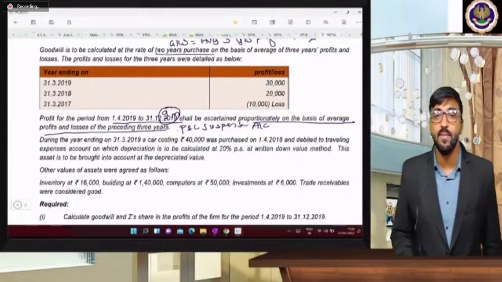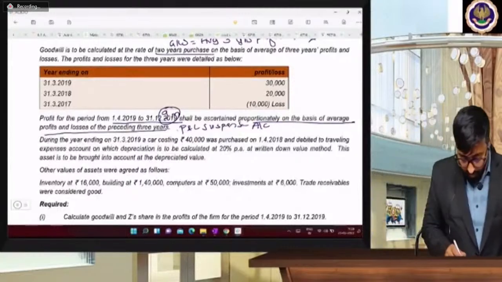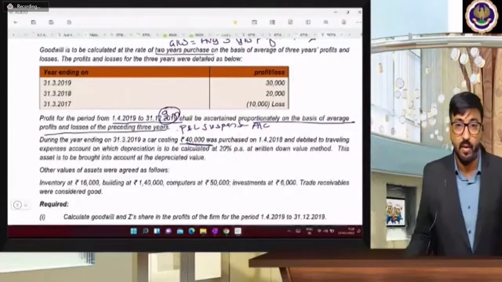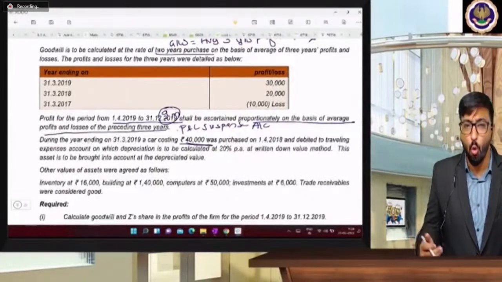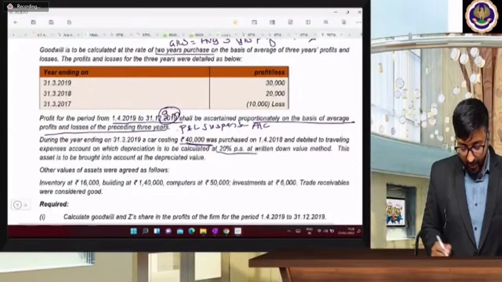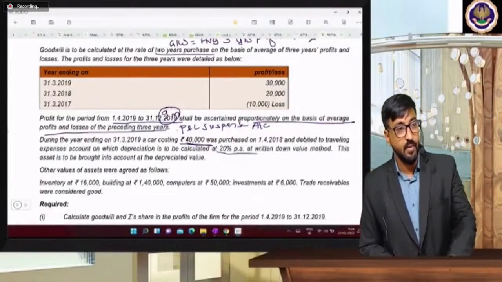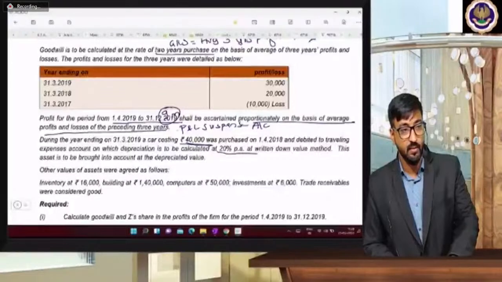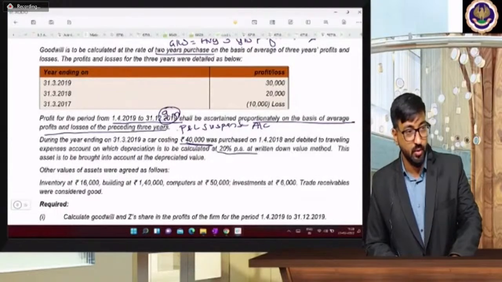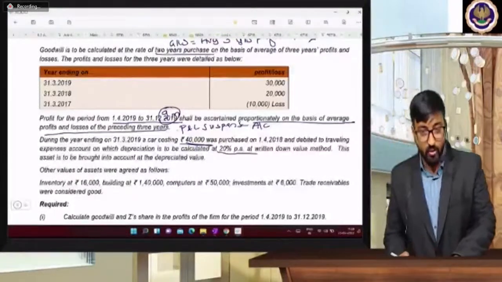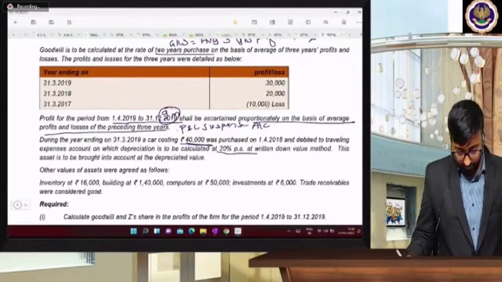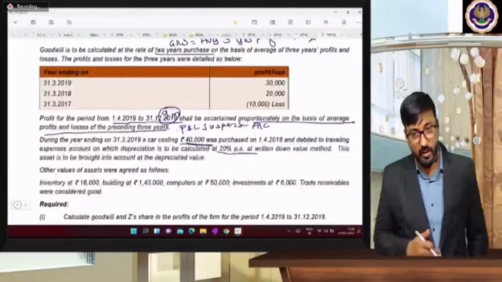During the year ending 31st March 2019, a car costing rupees 40,000 was purchased on 1st April 2018 and debited to traveling expenses, and depreciation is calculated at the rate of 20% per annum at written down value.